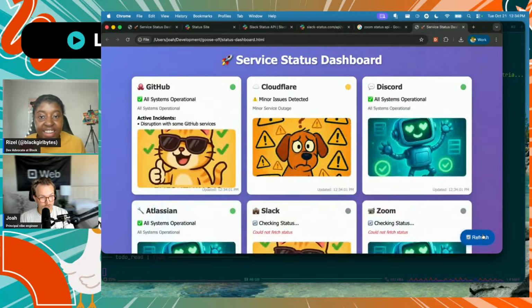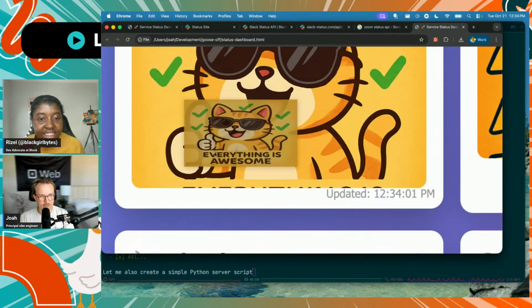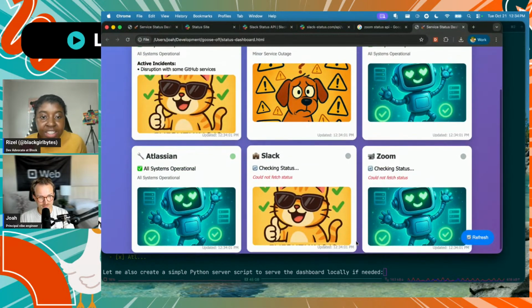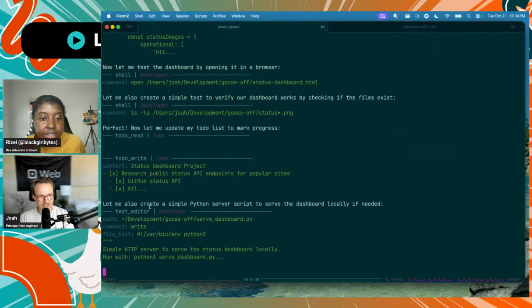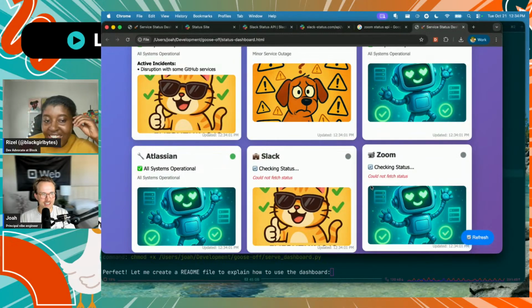Yeah. And I can refresh them. The artifacting on this image is weird. Oh, it says everything is awesome. That's why. I think it's working for you. I think those ones just aren't actual, they don't have any. Oh no! Now it's doing a Python server. I don't need that. No, it wants to run it on localhost 8000. Exactly.